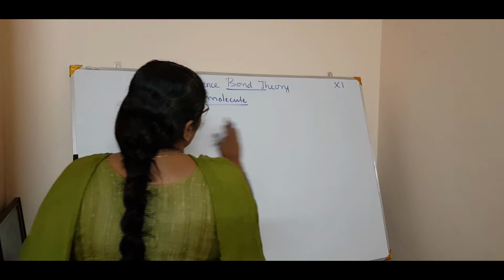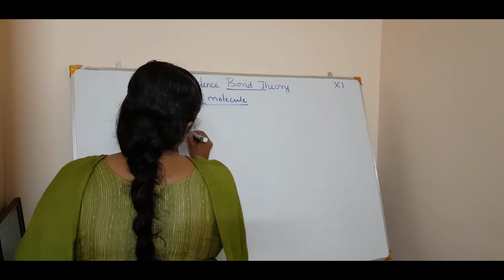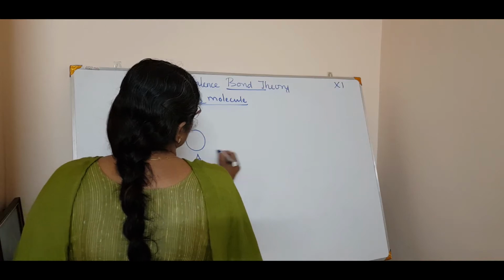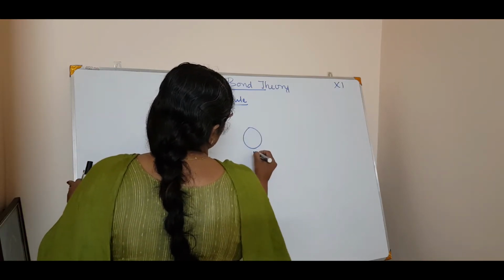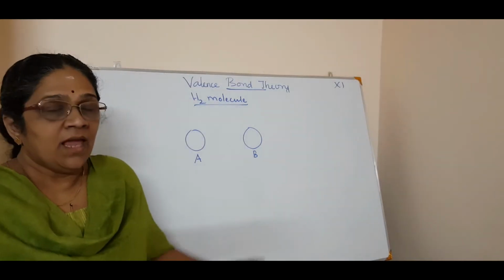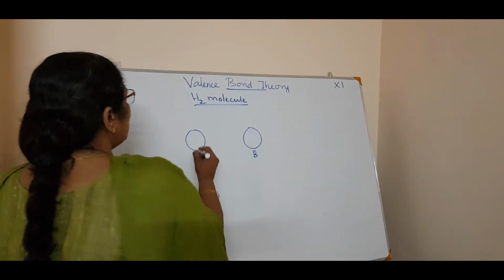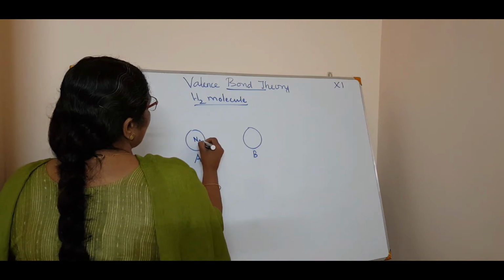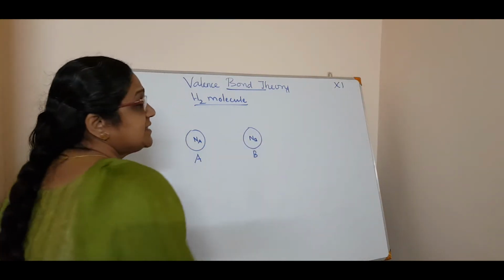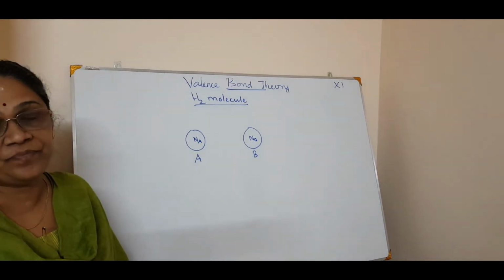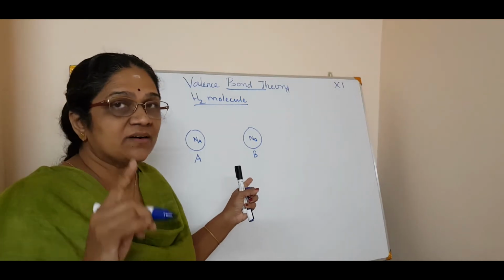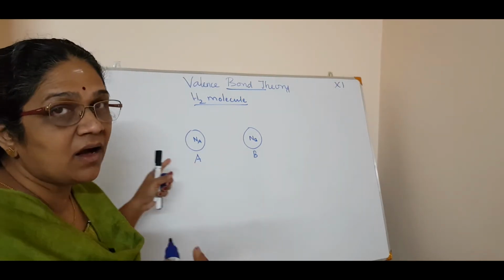We are taking two hydrogen atoms. Here is my hydrogen atom 1, the first hydrogen atom, and this is the second hydrogen atom, which I call B. Now listen. In this hydrogen atom there is a nucleus which I named Na, the nucleus of A, and here it is the nucleus of B, isn't it? Since I took hydrogen, there is only one electron, so it is easy to explain how it happens.